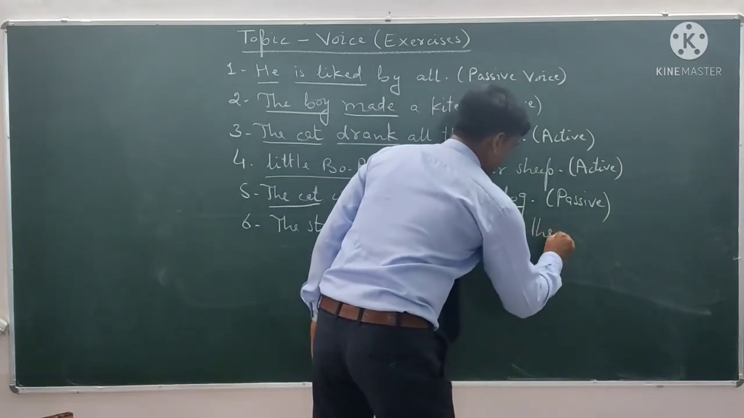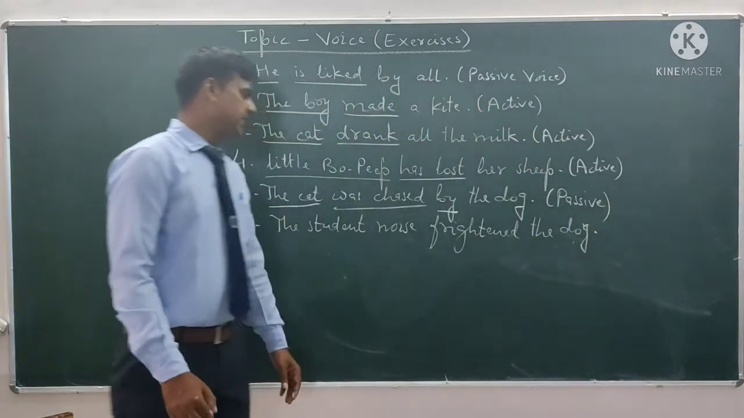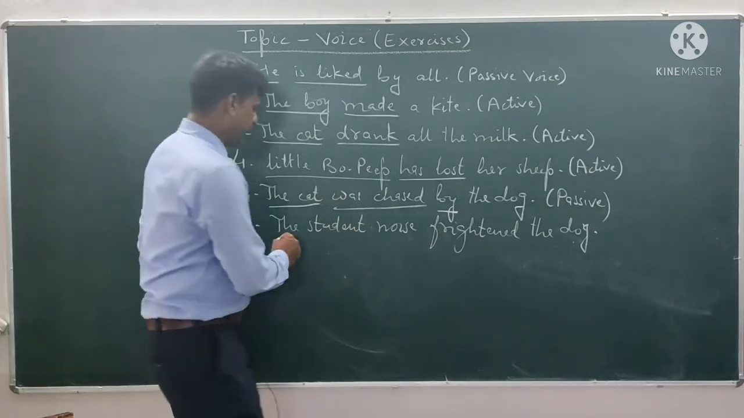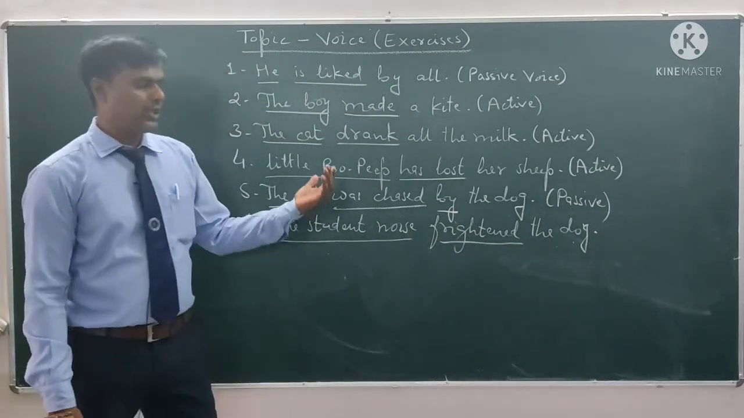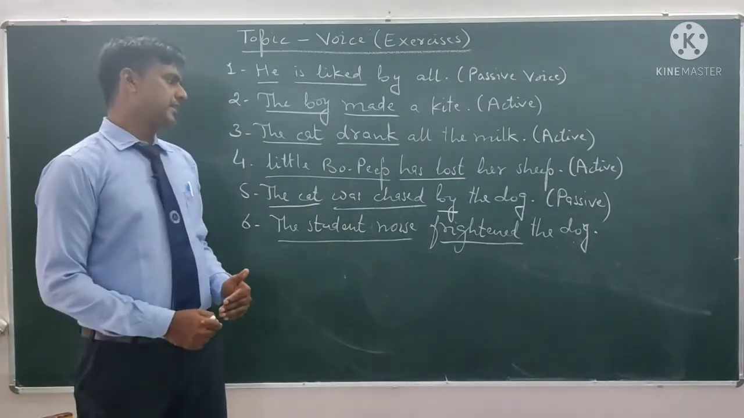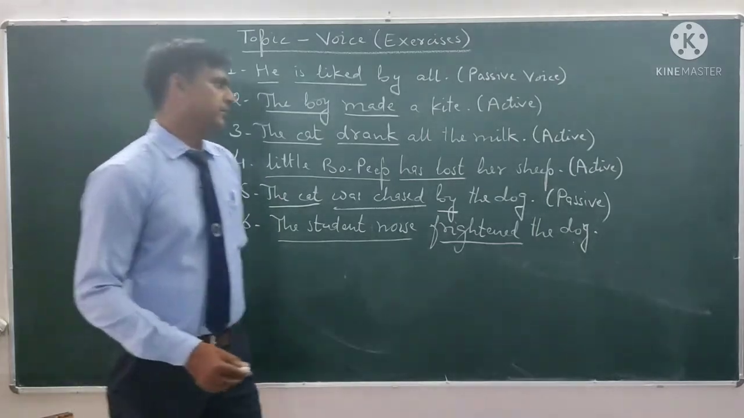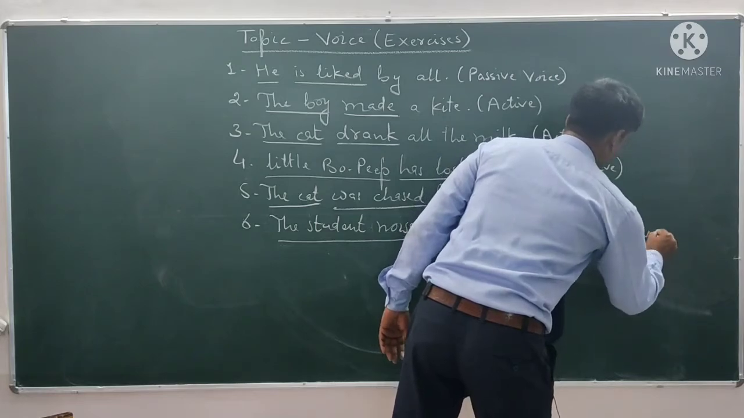Frightened the dog. Who has frightened the dog? The student noise. The subject is active, and this is second form of main verb. We don't have any helping verb. It means this is simple past tense, second form of main verb, simple past tense, active voice. So this is active voice.